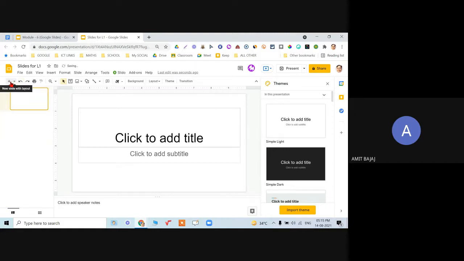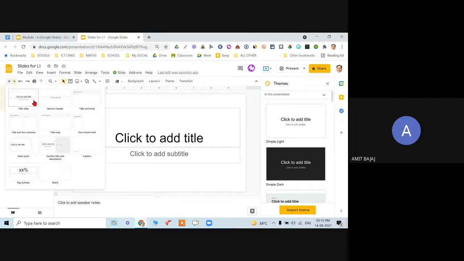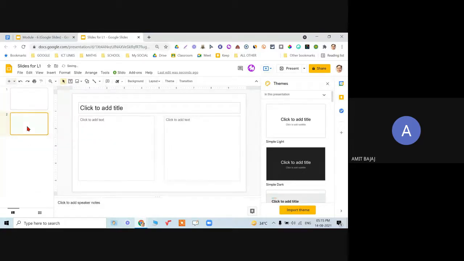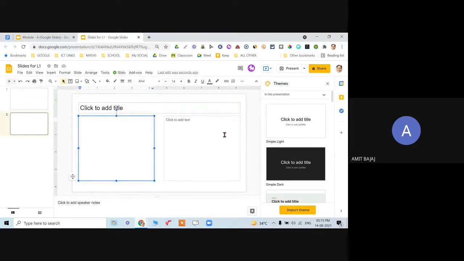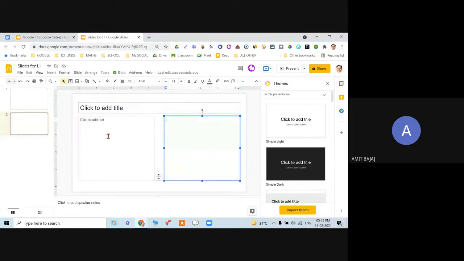Even you check it out, instead of clicking on this plus sign, when I go to this inverted triangle and click on this, I have certain different options available with me, right? So if I want a title and two columns, when I click on this, automatically I have a new slide having one heading for the title and then the two columns like this.